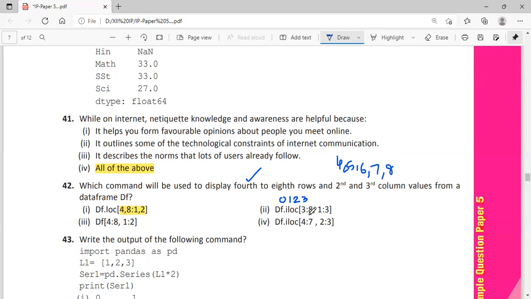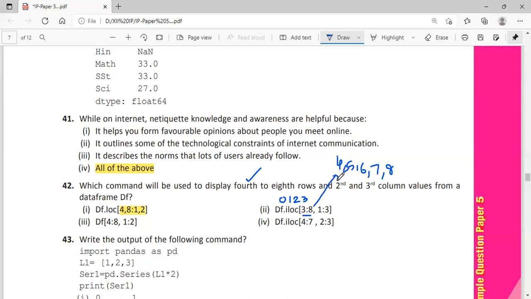So here how many are there? 3, 4, 5, 6, 7. Because iloc means still only up to 7 will be taken care of. So that is correct. 5 rows came over here.